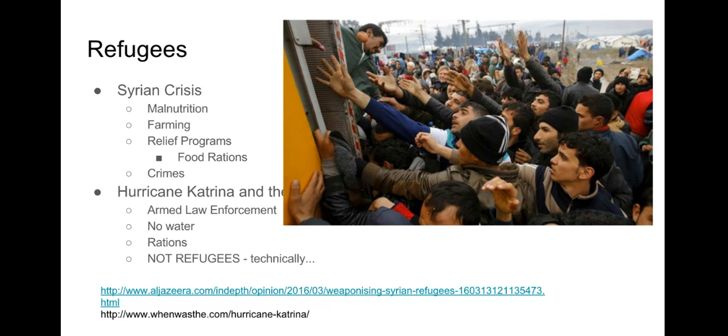On top of the horrible conditions that these people have to live with, the crime rates in refugee camps are unimaginable. At times, the crime rate can be so high that the refugees will beg the law enforcement to take them back to their war-torn country because they believe it will be safer.